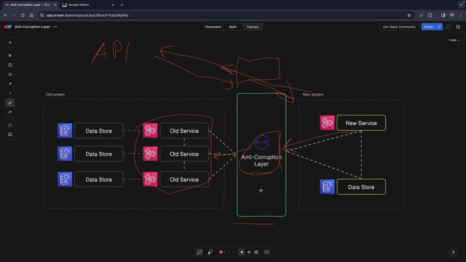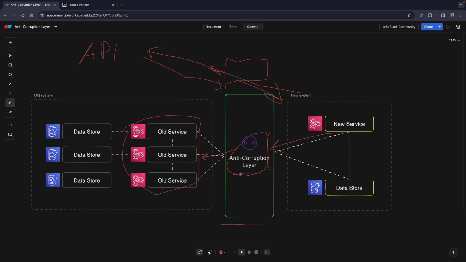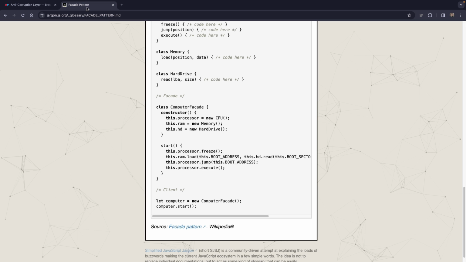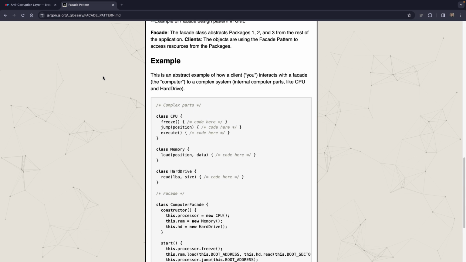Okay, now you're probably wondering, what does the code look like here? Let's say if it's a service on its own. Well, the answer is it's basically a facade or adapter pattern that you know from design patterns. And the design pattern is basically this.